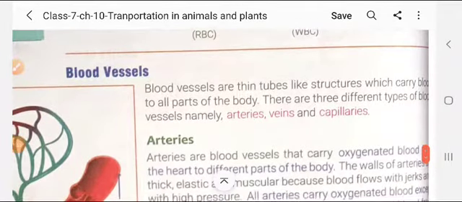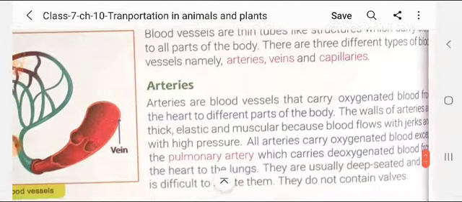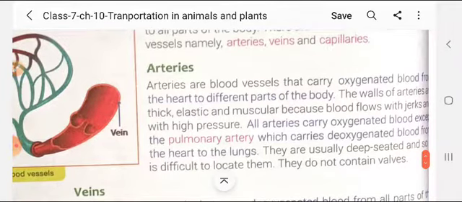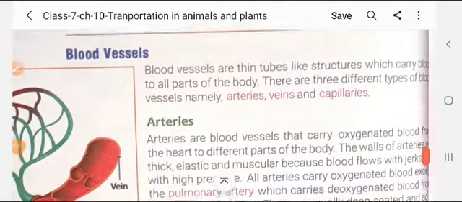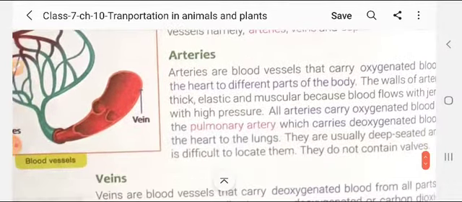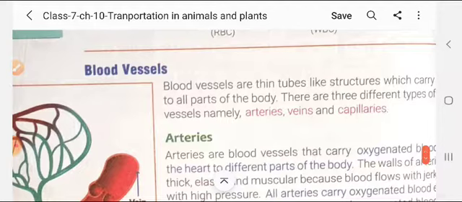Next is the blood vessels, student. How many types of blood vessels are there in the human body? As I have already told you, there are three different types of blood vessels present in the human body, or you can say animals. That is the arteries, veins, and capillaries. Yes, student, arteries, veins, and capillaries. About the arteries, I will discuss in my next video, student. For today, up to here only, that is blood vessels. How many types of blood vessels are there? There are three different types of blood vessels: arteries, veins, and capillaries.